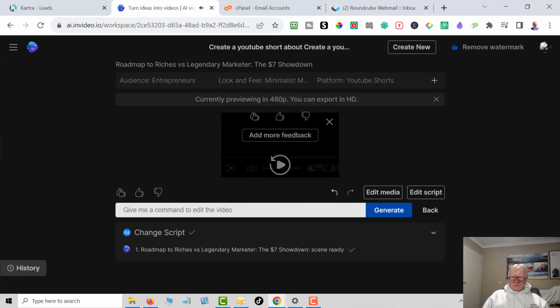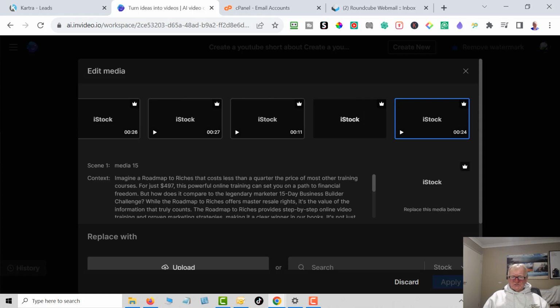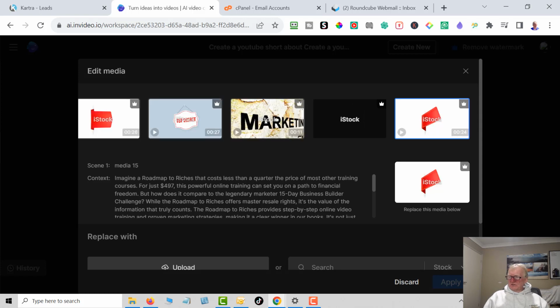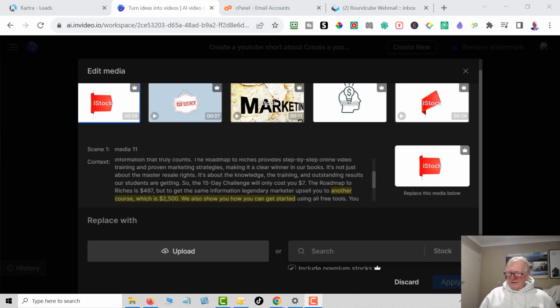Well, pretty good, isn't it? Considering I put the wrong information into the script, I was able to go in and edit it to what I wanted it to say, and then it's generated that. Right, so let's now have a look at edit the media, which is the stock video pictures they're using. We can actually put our own images in here. So you're learning about this with me, because it's the first time I've used it as well.